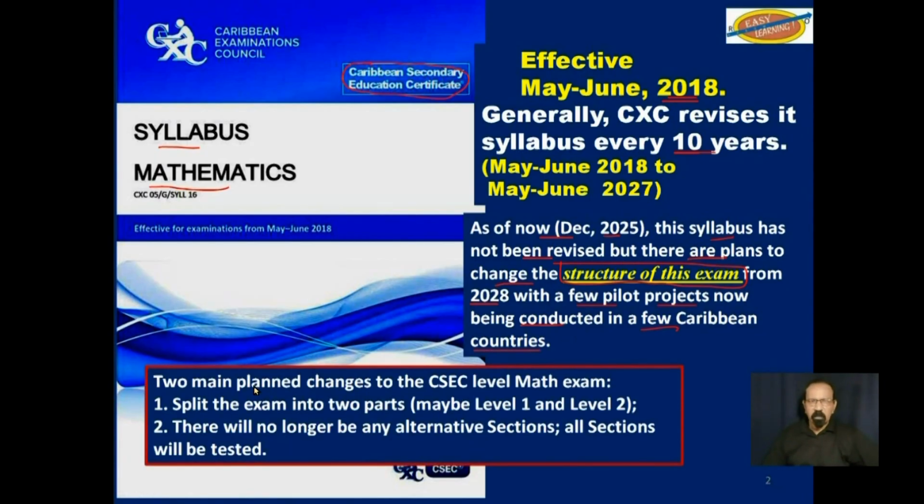The main changes are: 1, to split the exam into 2 parts, maybe a level 1 and a level 2. And 2, there will no longer be any alternative sections or questions from alternative sections. All sections will be tested.